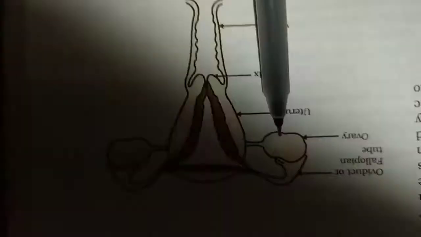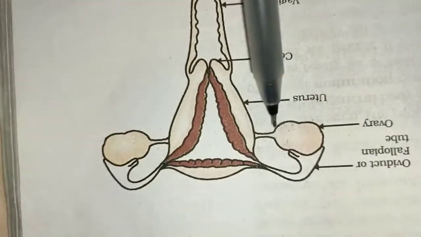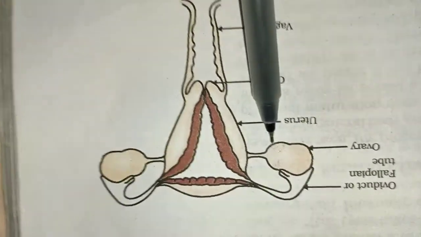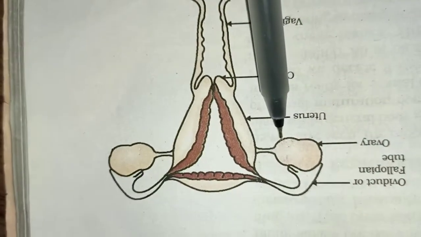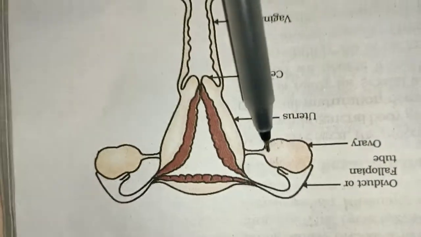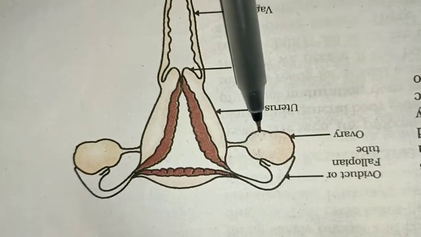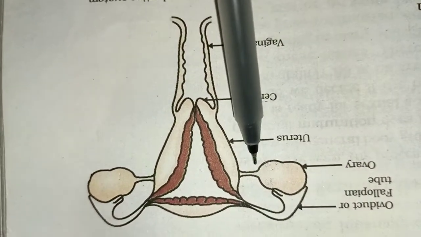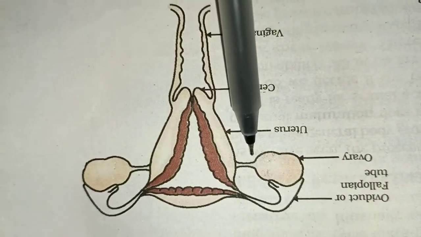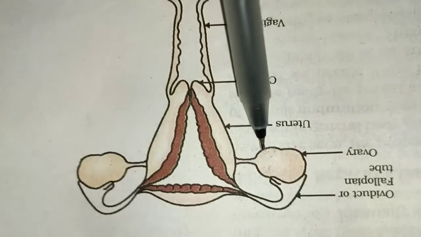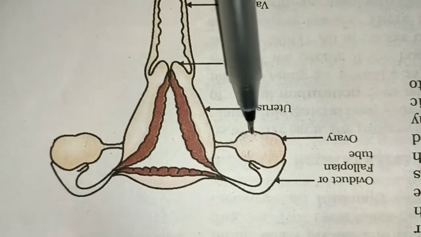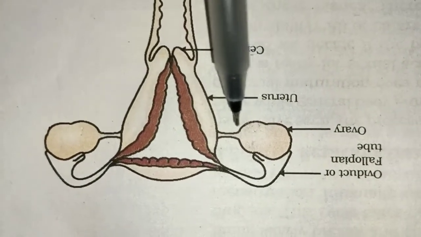Ovaries are oval-shaped organs located in the abdominal cavity. Only the vagina is the external part of the female reproductive system; the other parts are inside the body. So these are present in the abdominal cavity near the kidney.